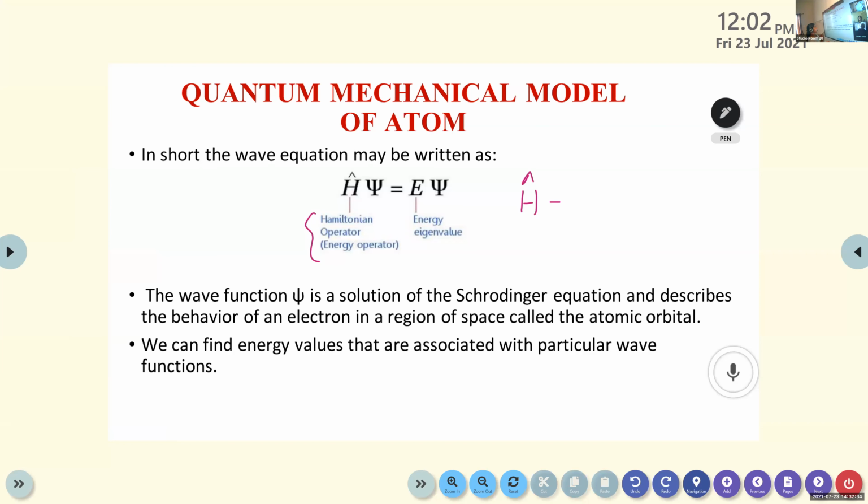So the Schrodinger equation, we will write this short form of the wave equation: H cap, the Hamiltonian operator, H psi, psi for wave function. Psi stands for wave function.